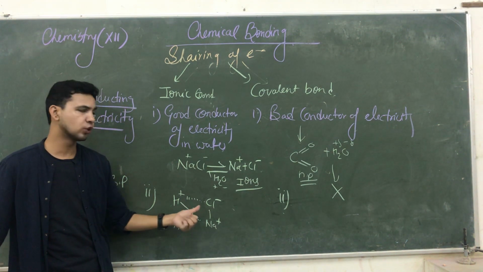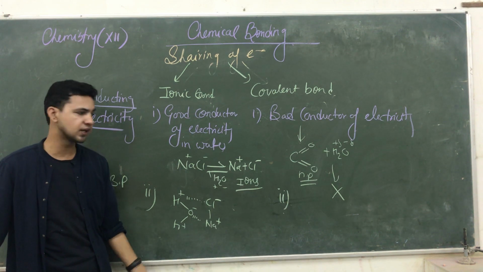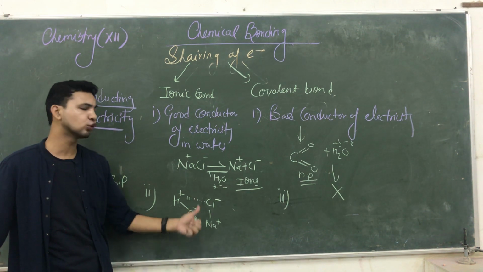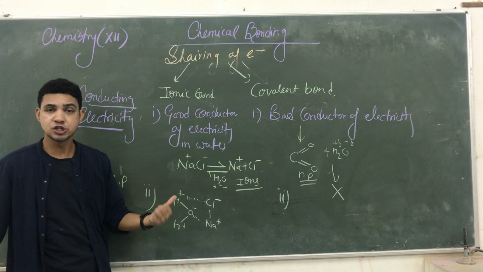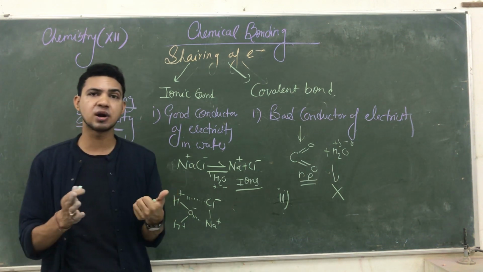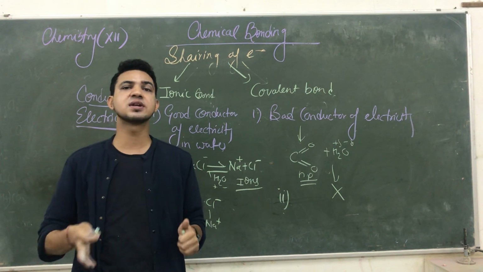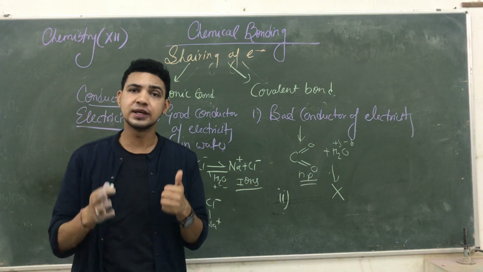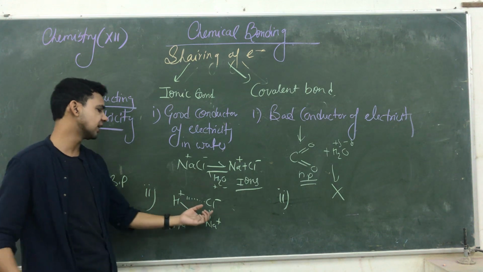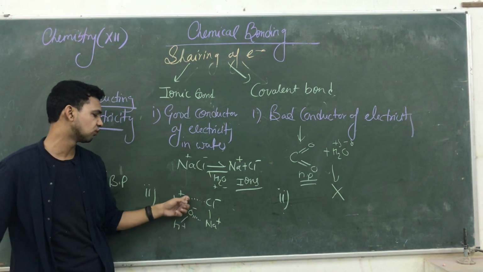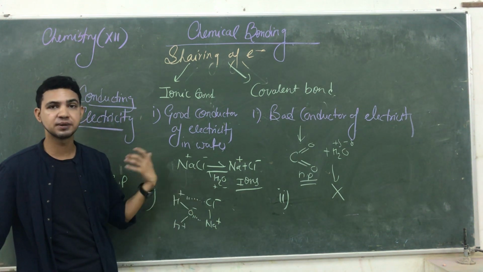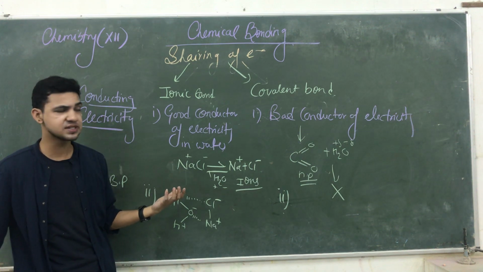पहले 3 बॉन्ड को तोड़ने के लिए सपोज 30 किलो जूल एनर्जी चाहिए. अब 1, 2, 3, 4, 5 को तोड़ने के लिए कितनी चाहिए? 50 किलो जूल. So when they form an extra bond, their temperature is increasing, and when the temperature is increasing, their melting point is also increasing. Why? Because the ionic compound forms an extra bond with water. That's why their melting point and boiling point are increasing.